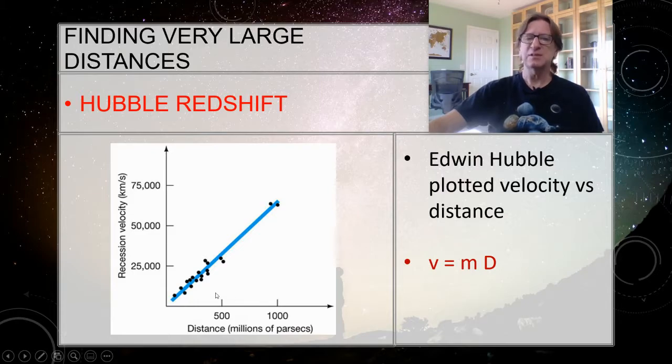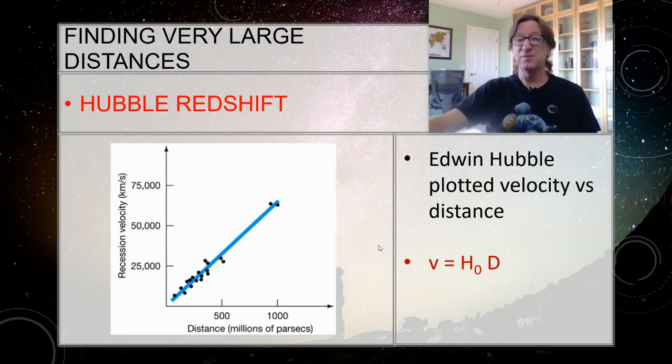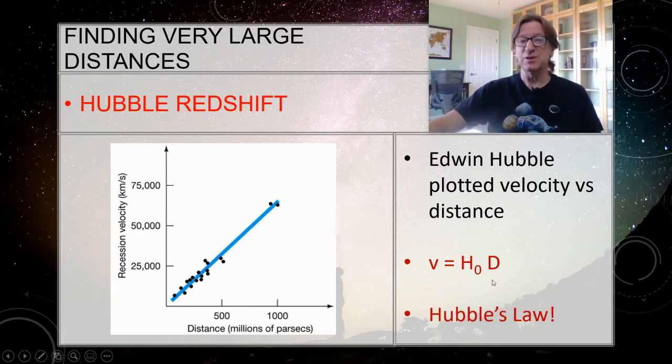He said, well, that's a constant because the slope doesn't change, so I'm going to name that after myself. Yeah, that's the ticket. And that is honestly how a lot of these physical laws that you've been studying were found. They plotted two things together, they saw that there was a constant, named it after themselves, and then they were famous. And you could do that too. So this H0 is called Hubble's constant.